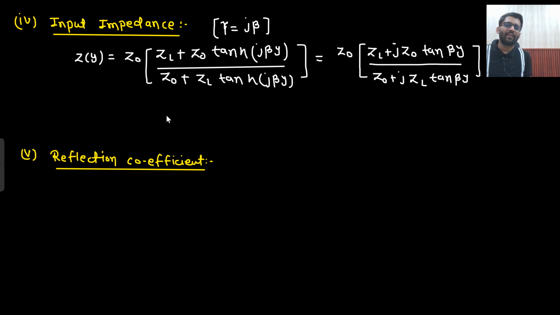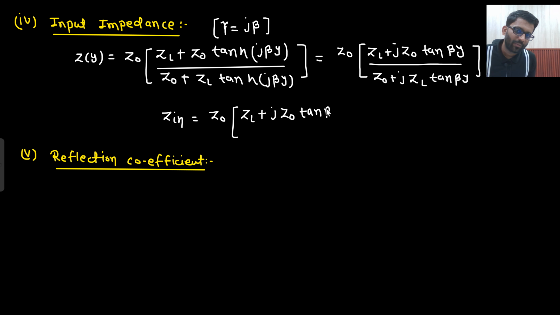So this is the formula, and if I need to write down the Zin formula, then Y will be replaced with L. Zin is equal to Z0 into ZL plus J Z0 tan beta L, divided by Z0 plus J ZL tan beta L. A lot of time this formula will be used, a very important formula. In the examination, if they ask you a question, then 100% I am sure that they will ask on lossless transmission line. You will never have to solve hyperbolic functions in the examination.